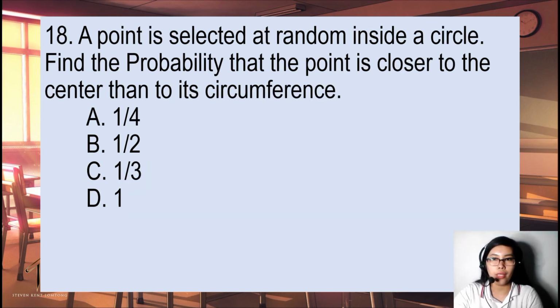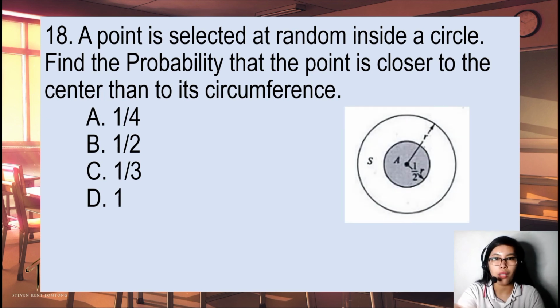A point is selected at random inside a circle. Find the probability that the point is closer to the center than to its circumference. So let S denote the set of points inside the circle with radius R, and let A denote the set of points inside the concentric circle with radius 1/2 R. Thus, A consists precisely of those points of S which are closer to the center than to its circumference.